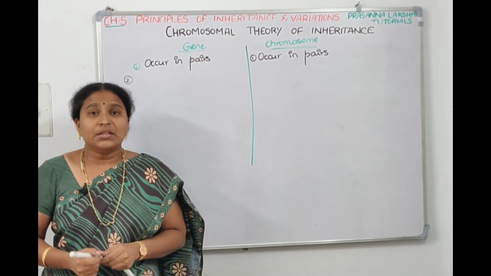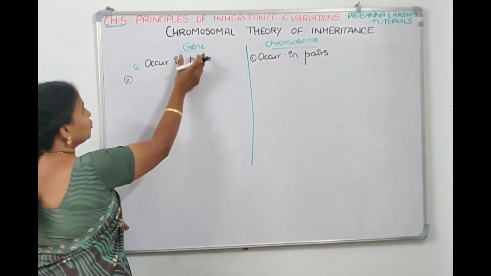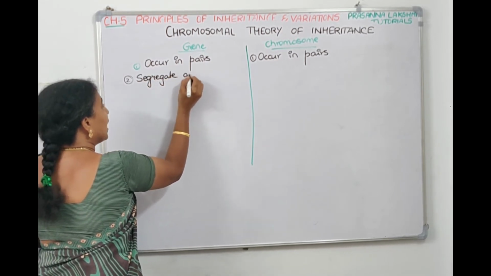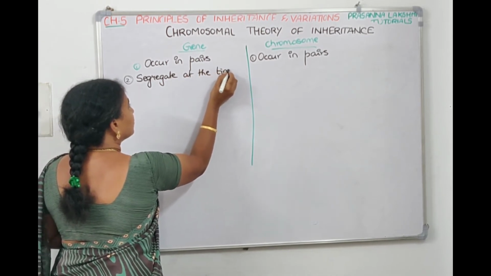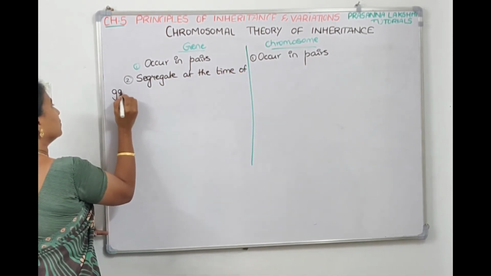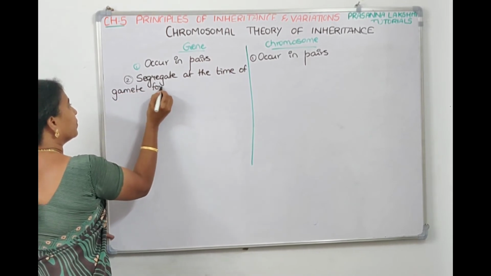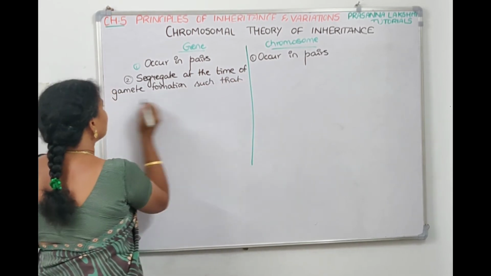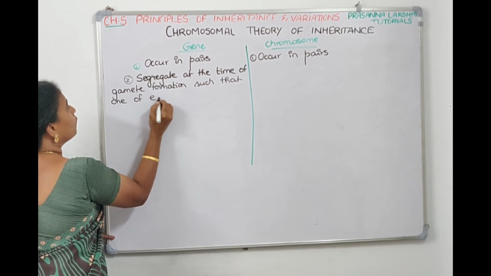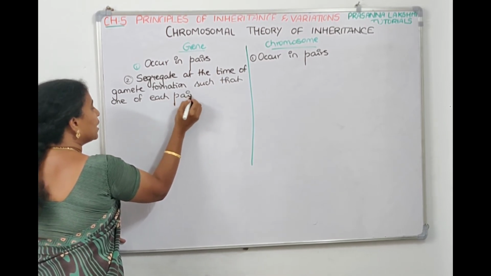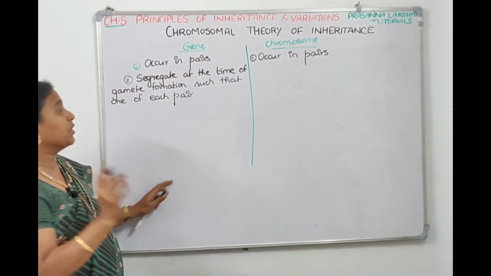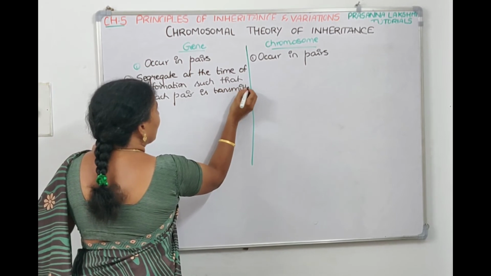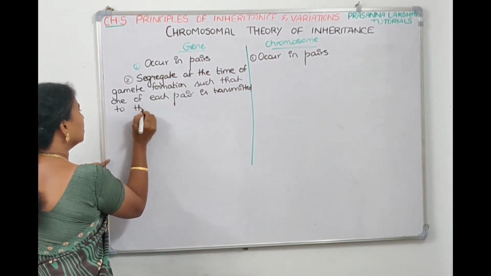So we can write genes segregate at the time of gamete formation, means during meiosis they segregate such that one of each pair is transmitted to the gamete.